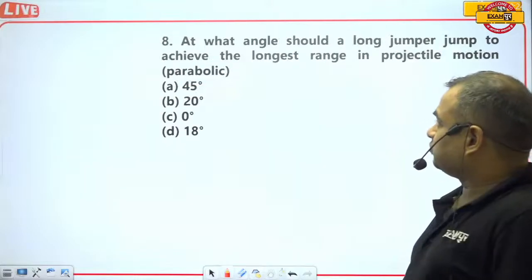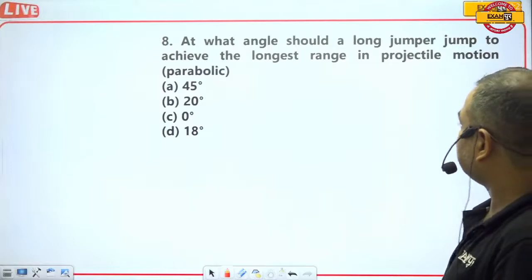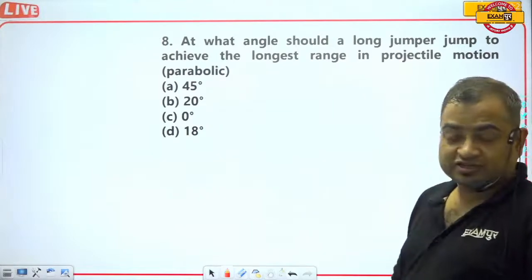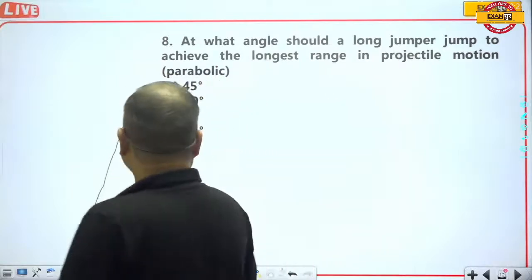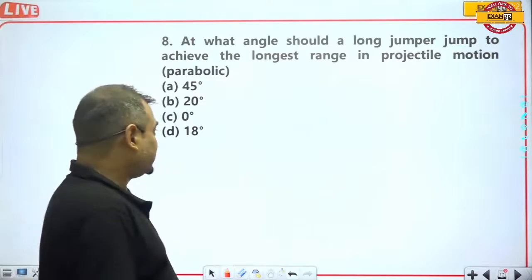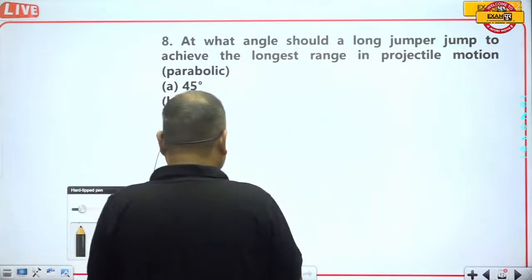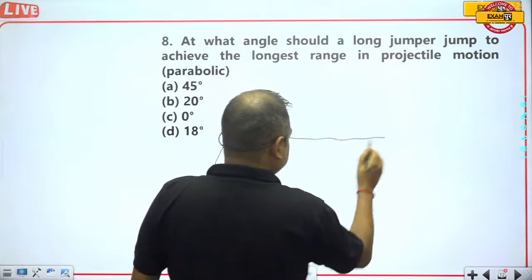Question number 8. At what angle should a long jumper jump to achieve the longest range in the projectile motion? This is a very good question. Whenever we talk about the projectile, first of all, tell me what is the projectile. Suppose that this is the ground.